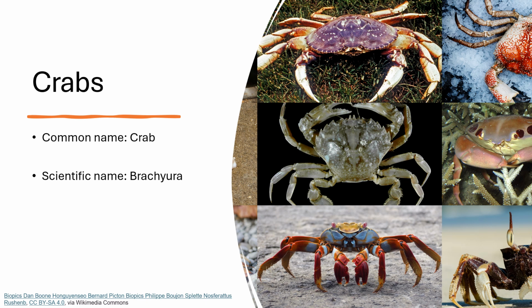To start, the common name is a crab and the scientific name is Brachyura. One interesting thing about crabs is that there's around 7,000 species of crabs in the world. Crabs are crustaceans of the infraorder Brachyura, and these so-called true crabs have a short projecting tail-like abdomen which is usually hidden under the thorax. Crabs can be found both on land, in the oceans, and in fresh water. Finally, the origin of crabs can be attributed to the Jurassic period approximately 200 million years ago.